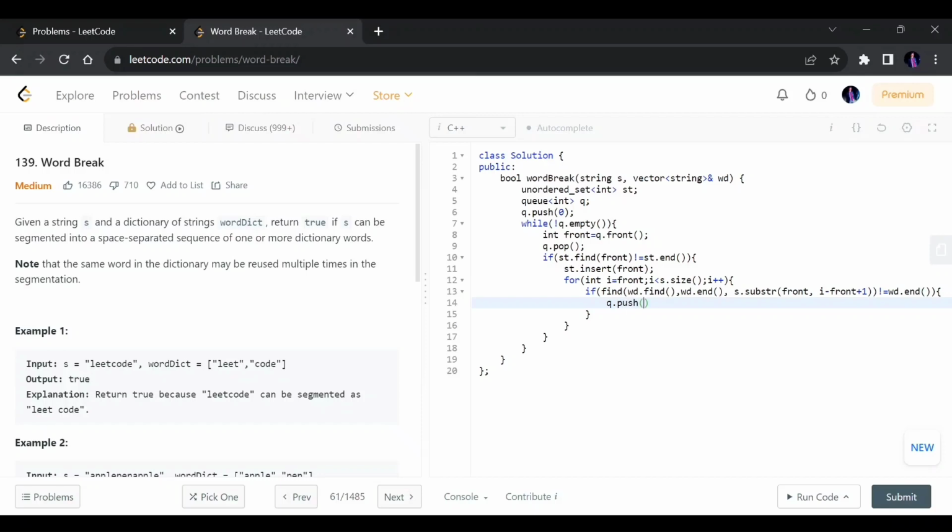because I know the string I have formed before it is already present in my list. For exploring the next part of the string, I will check it later on.